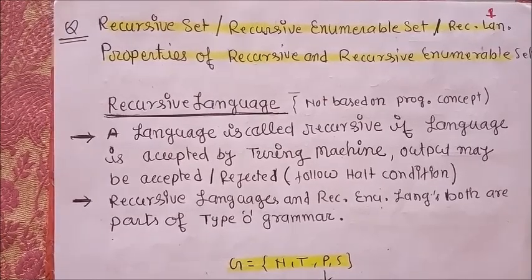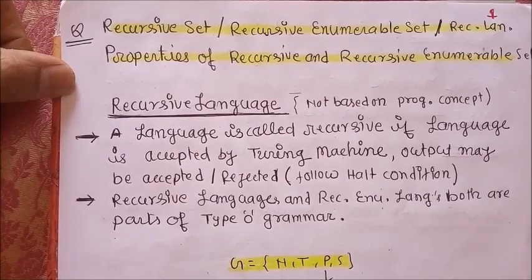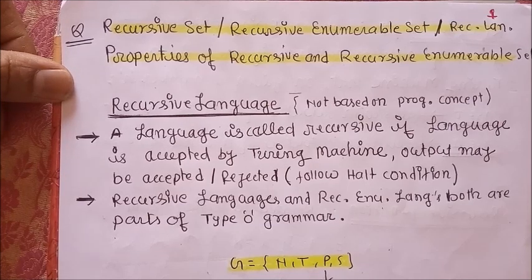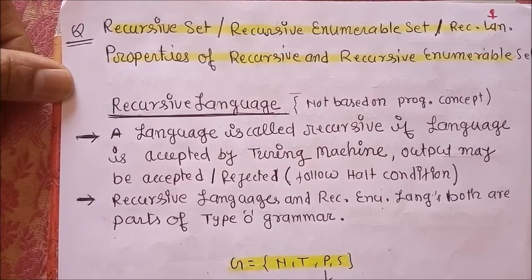So today we want to understand some basic concepts related to theory of computation. In this video series, we want to understand recursive set, recursive enumerable set, recursive language, and properties of recursive and recursive enumerable languages. All the concepts are related to theory of computation, and especially to type 0 grammar. First we want to focus our attention on the definition of recursive language.